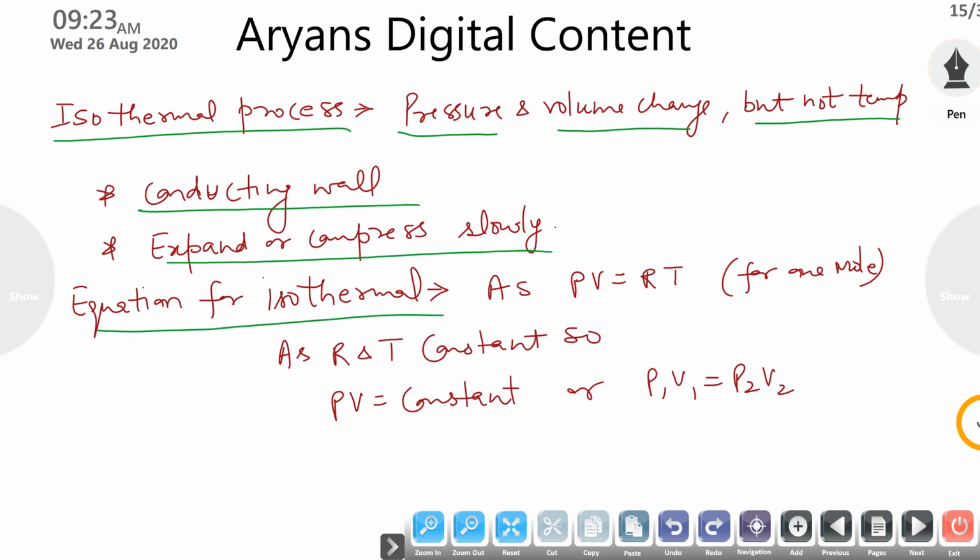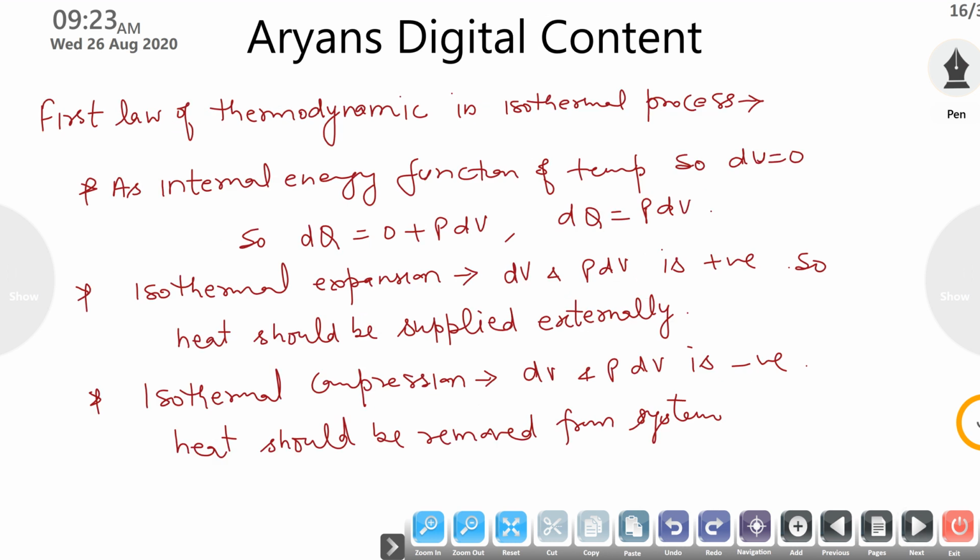Now you have to find the equation of the isothermal process. This can be done simply by PV = RT. Here R is constant, and T is also constant in an isothermal process. So you can say that PV is constant. So if PV is constant, then P1 V1 = P2 V2.